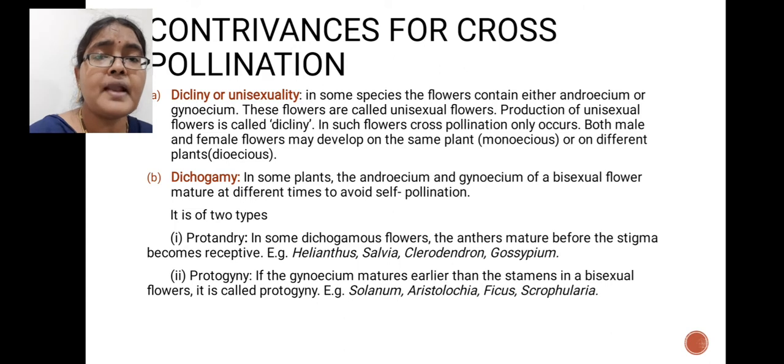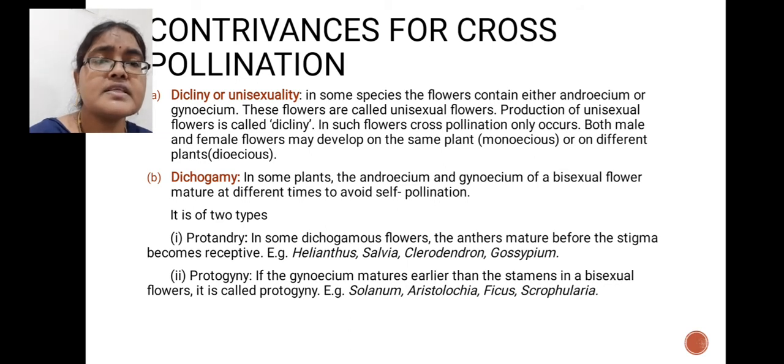Suppose some plants produce male flowers only and some plants produce female flowers only. So either male or female sex organs are present in a flower, and that is called a unisexual flower. The production of unisexual flowers is called dicliny or unisexuality. In some plants, for example, only male flowers are born on one plant and female flowers are born on another plant. But in some plants, both male flowers and female flowers are born on the same plant.